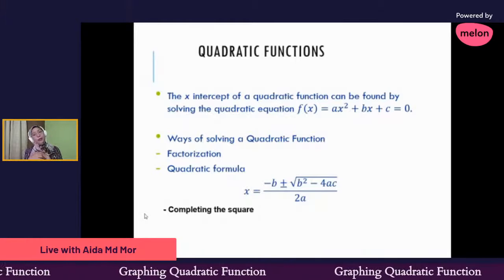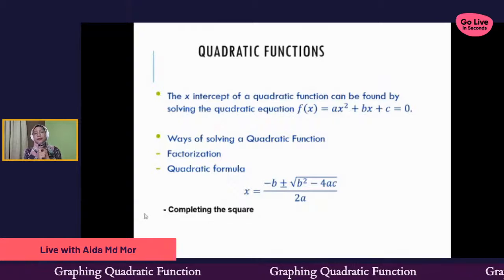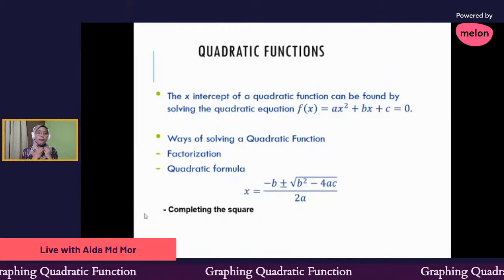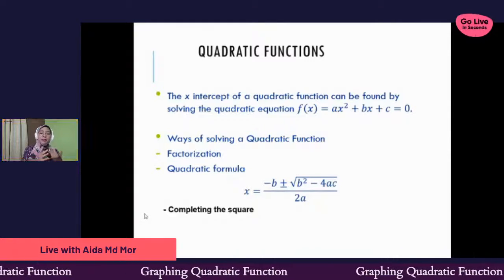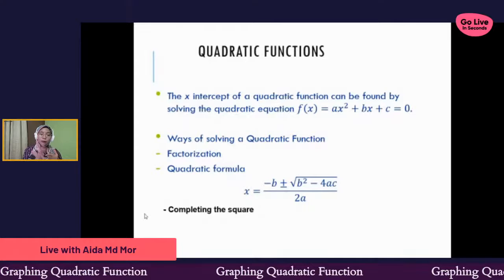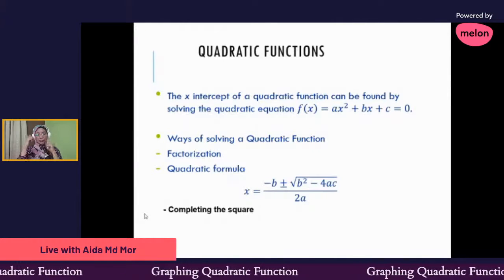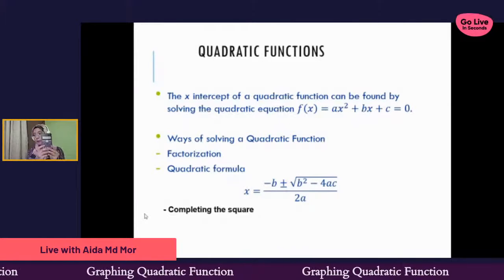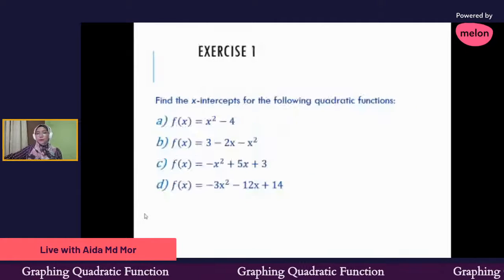We have three methods to solve a quadratic equation. The first one is factorization. In this current world, we can use a calculator to solve factorization. The second method is the quadratic formula, and the third method is completing the square. In today's class, I will teach you by using a calculator, usually the Casio 570.